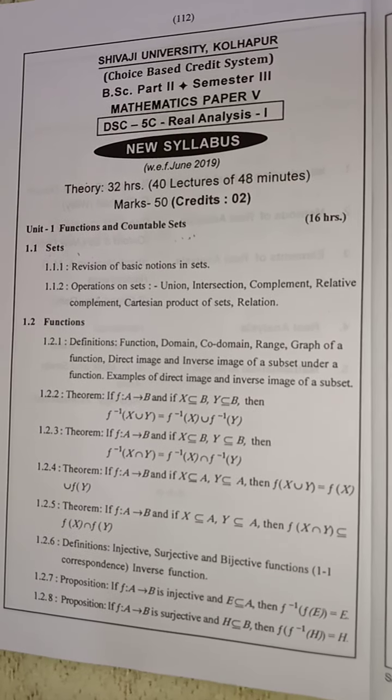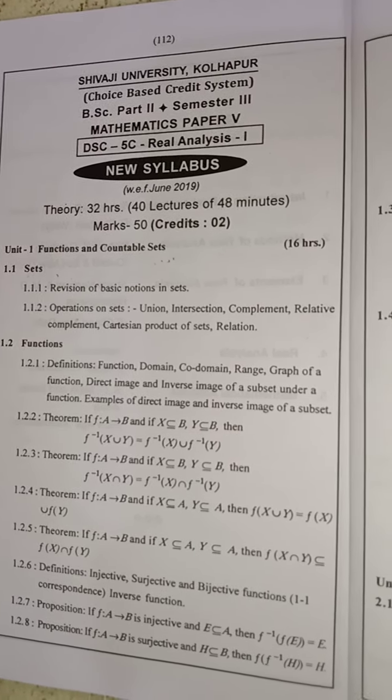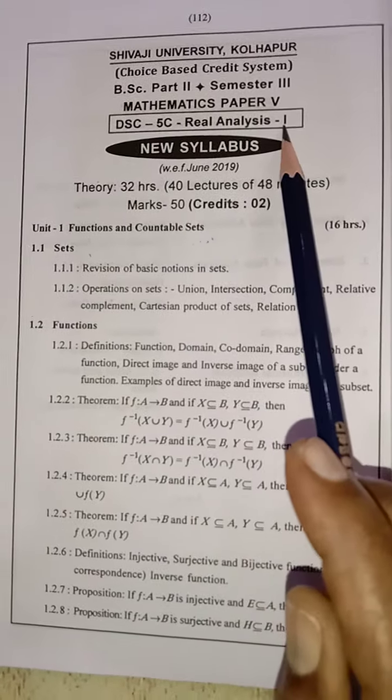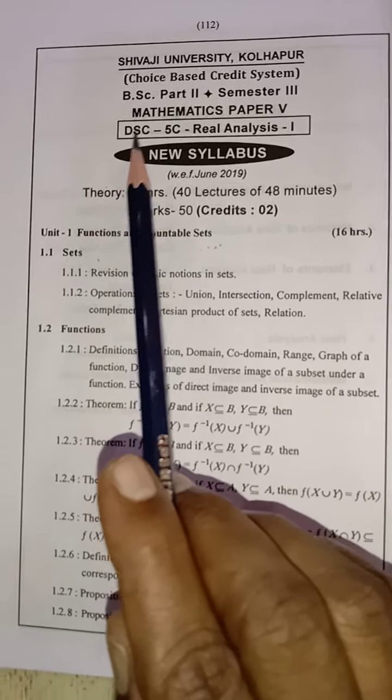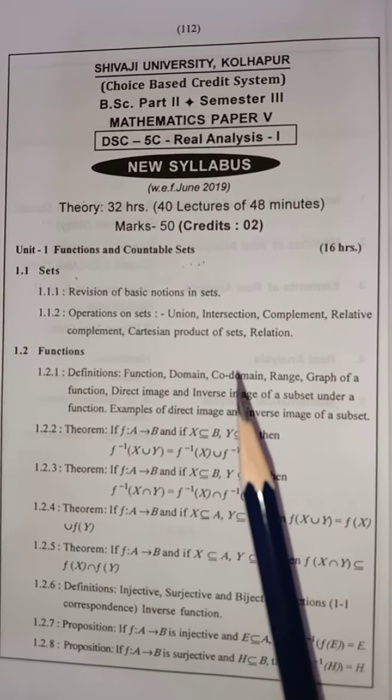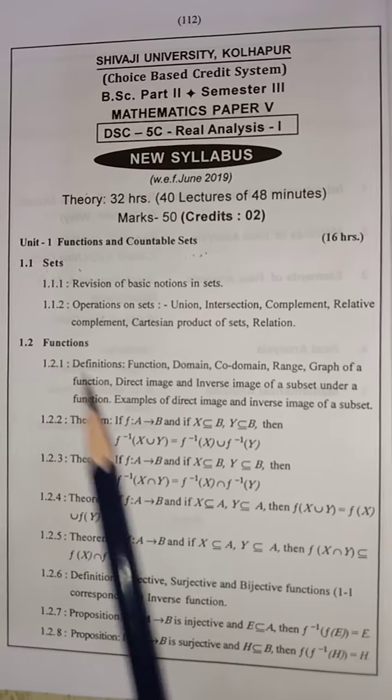Today, I am going to discuss with you the syllabus of BSc Part 2 Mathematics. For BSc Part 2, Semester 3, there are two papers. Paper 5 is Real Analysis 1, which is also denoted as DSC 5C. This paper is for 50 marks. In this paper, there are two units.